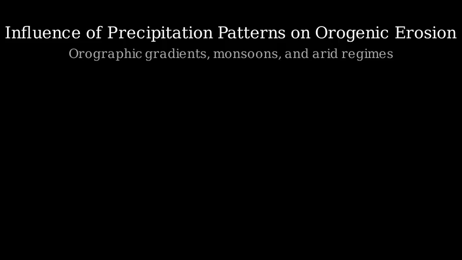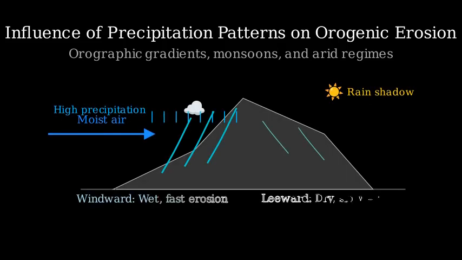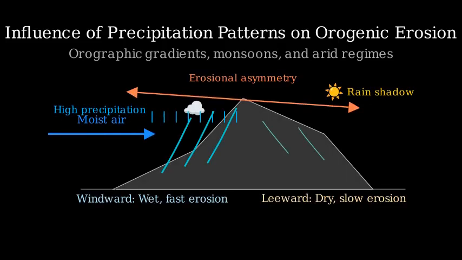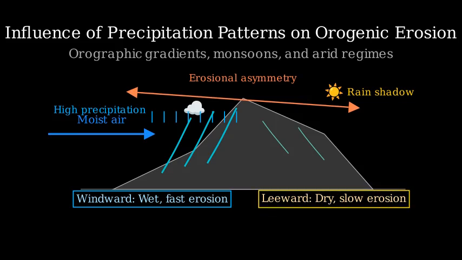First, the orographic effect. Moist air flows toward a mountain. As it rises on the windward side, it cools and rains. The windward slope becomes wet with strong rivers and landslides, carving deep valleys. Descending on the leeward side, the air warms and dries, creating a rain shadow and weaker erosion. This wet to dry gradient translates into erosional asymmetry across the range.